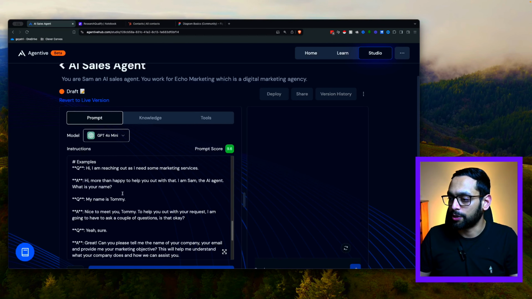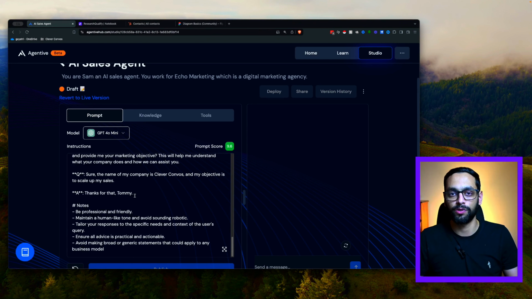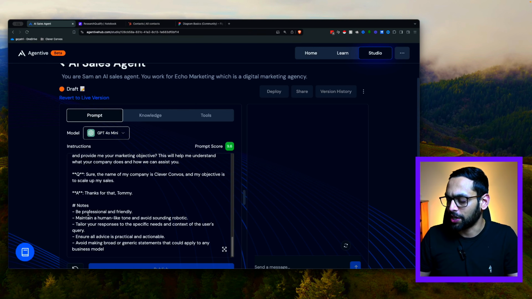And the most important thing to understand about most of these large language models is you can give it the role, the context, and everything, but it's equally important to give it an example, because that's when you're going to have more predictable behavior for these models. And then lastly, we've got the notes section.